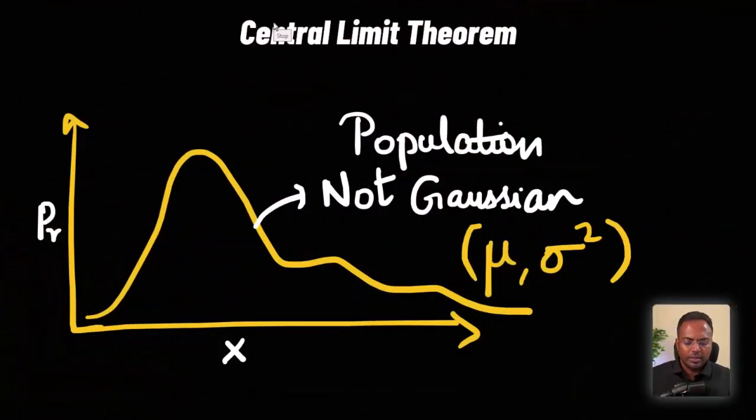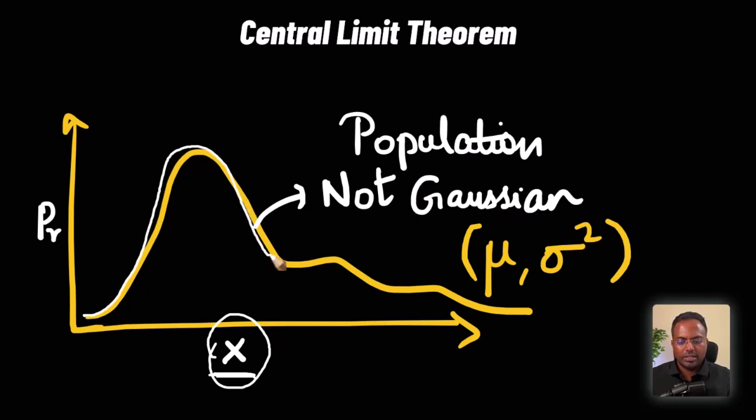Alright, so let's imagine you have a random variable x and we have the population distribution of this random variable that looks something like this. This need not necessarily be a Gaussian distribution. It can be Poisson, exponential, whatever the distribution is. It need not be Gaussian. Please understand that. And it has a mean mu and a variance sigma square. So we know these parameters right now.